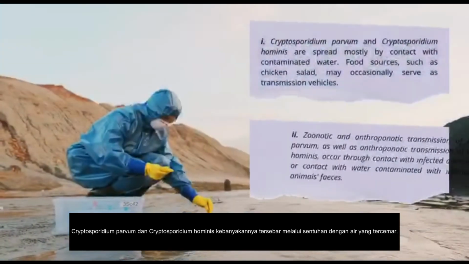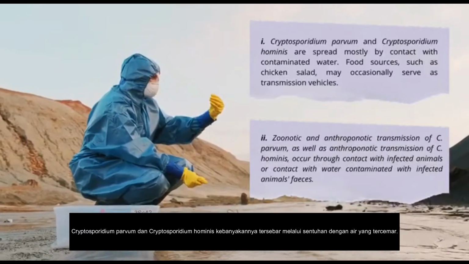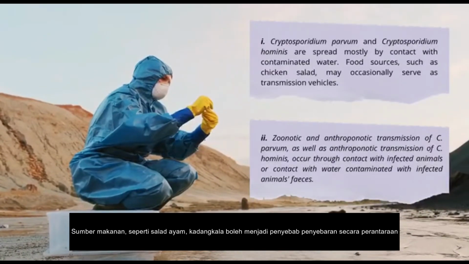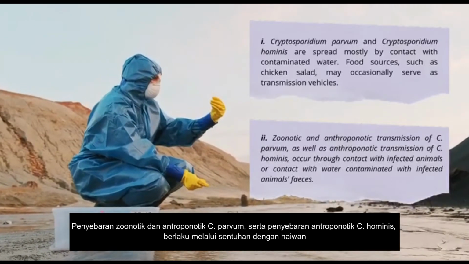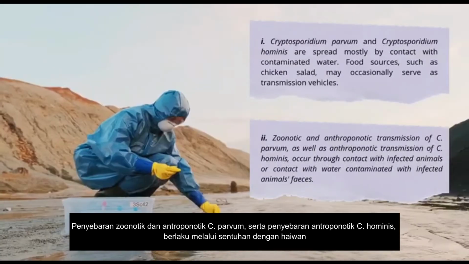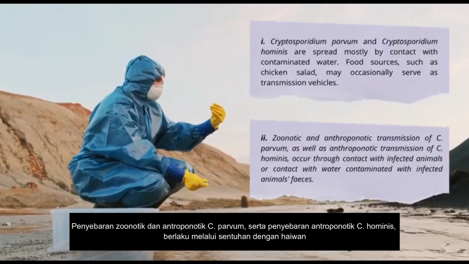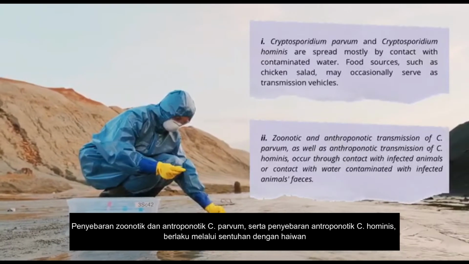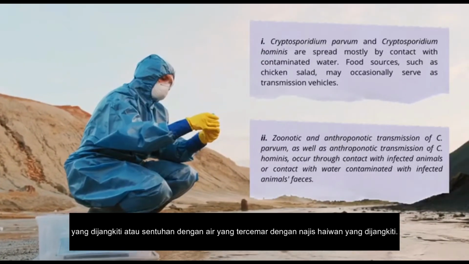Cryptosporidium parvum and also Cryptosporidium hominis are spread mostly by contact with contaminated water. Food sources such as chicken salad may occasionally serve as transmission vehicles. Zoonotic and anthroponotic transmission of Cryptosporidium parvum, as well as the anthroponotic transmission of Cryptosporidium hominis, occur through contact with infected animals or contact with water contaminated with infected animal species.